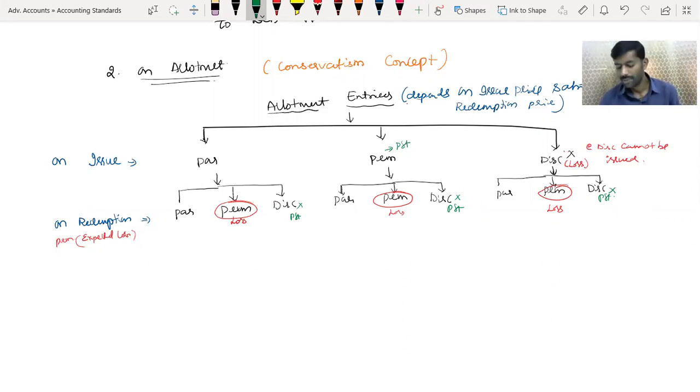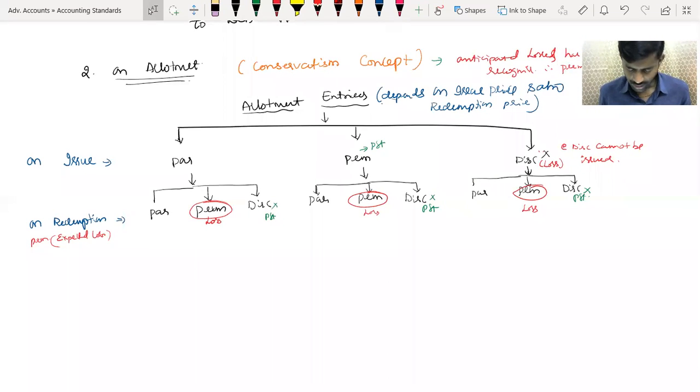But at the time of redemption, if loss is there, what are we supposed to do? As per the conservatism concept, anticipated losses have to be recognized. Yes or no? Yeah. So therefore, premium on redemption is to be recognized as loss. Friends, are you there? Yes, sir.